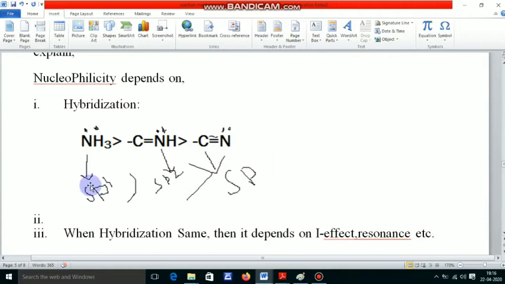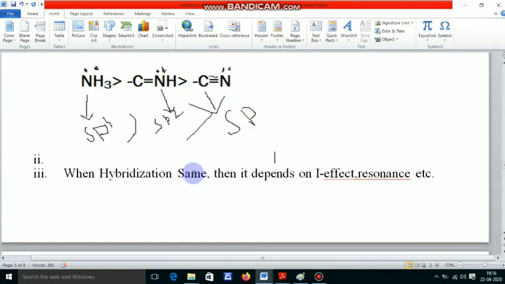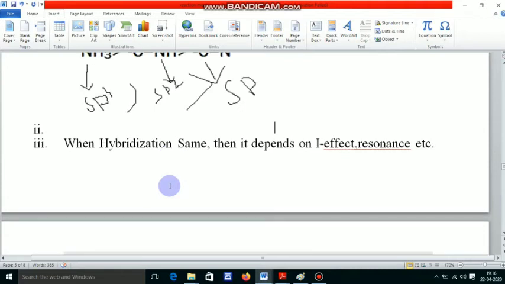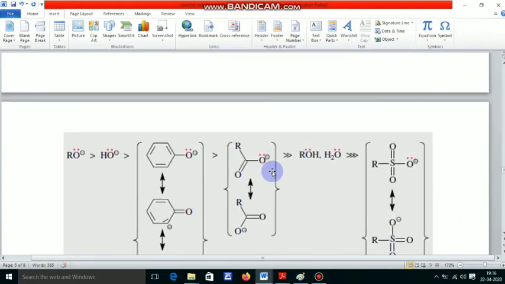Here this molecule is in sp3 state, this is in sp2 state, and this is in sp state, and as the p character increases, the energy of the orbital increases. So this is the following nucleophilicity order. But when the hybridization is the same in some molecules, what will happen? Then the nucleophilicity order can be explained by the inductive effect, that means electron-withdrawing groups, electron-releasing groups, resonance effect, and other types of effects.